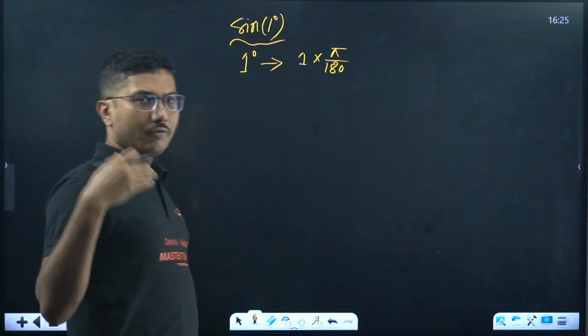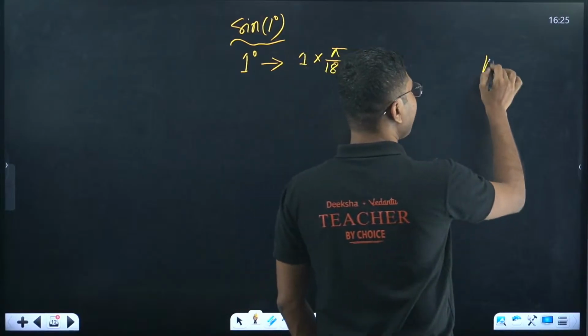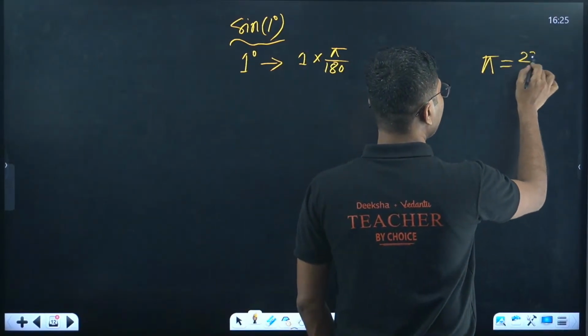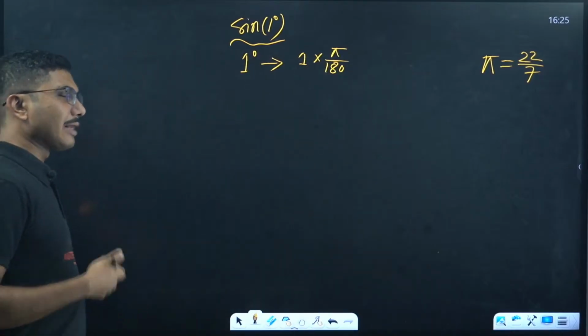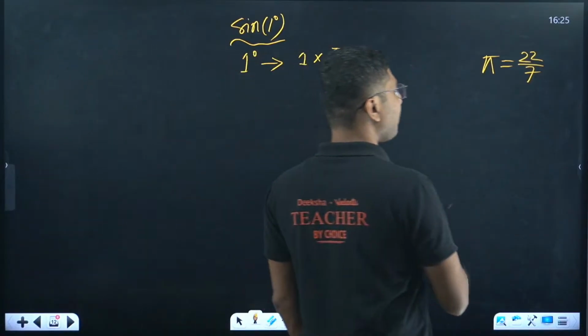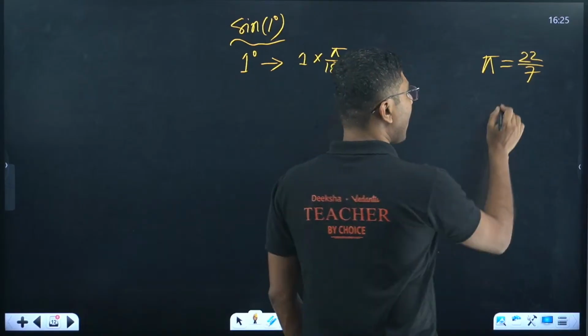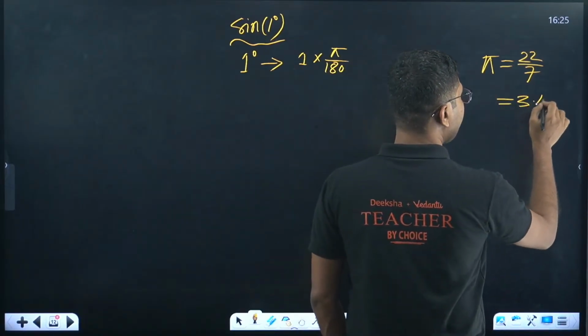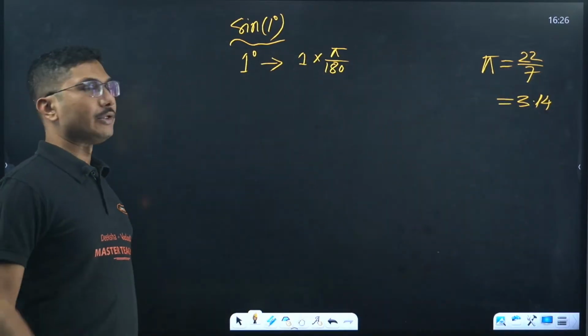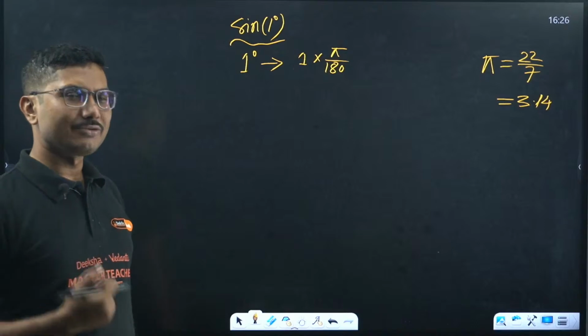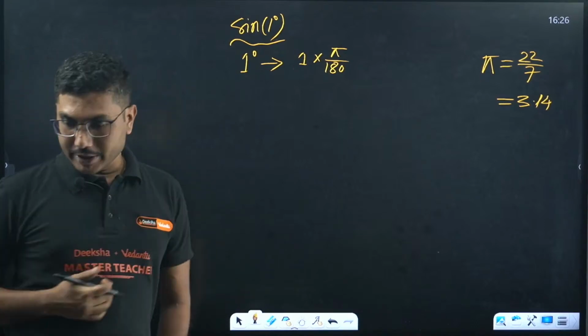In some cases we can write the pi value as 22 by 7. You can use that also, but it is not an accurate value. Obviously pi is an irrational number, so we take an approximated value for most of our journey towards KCET. We will use 3.14.